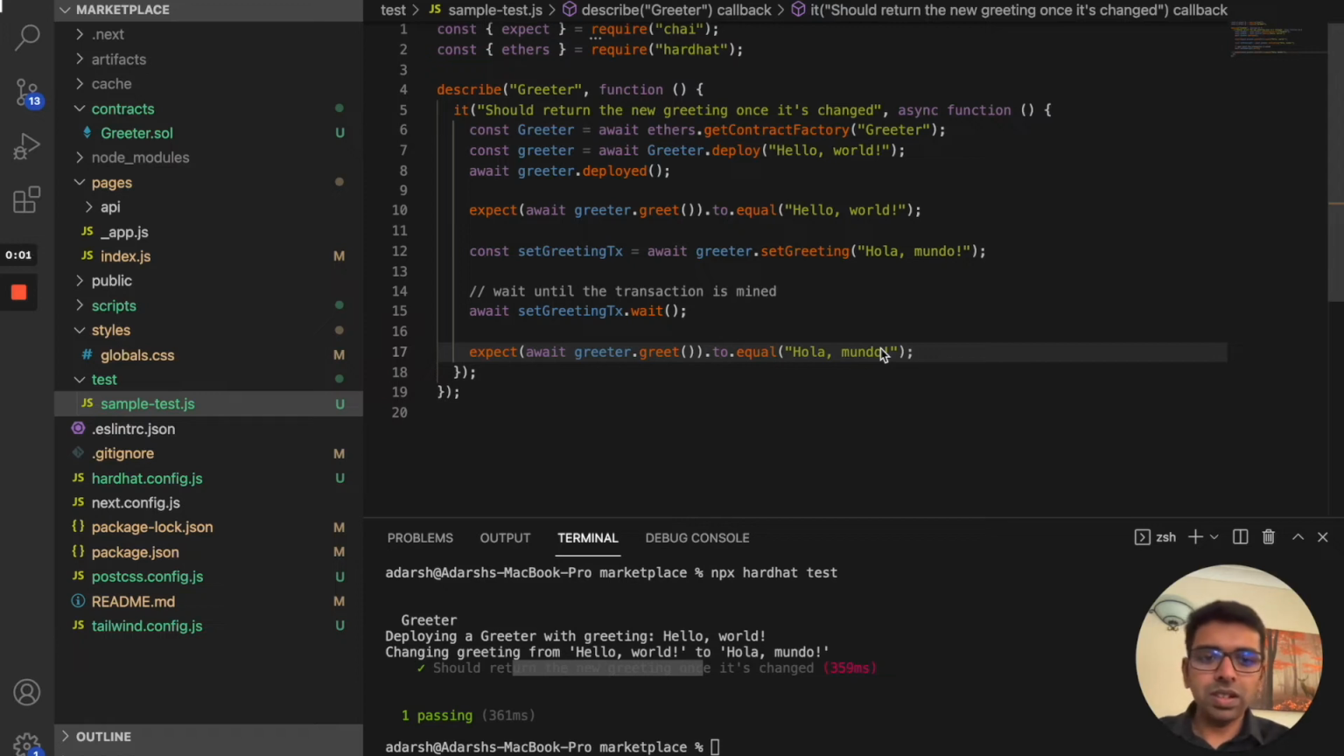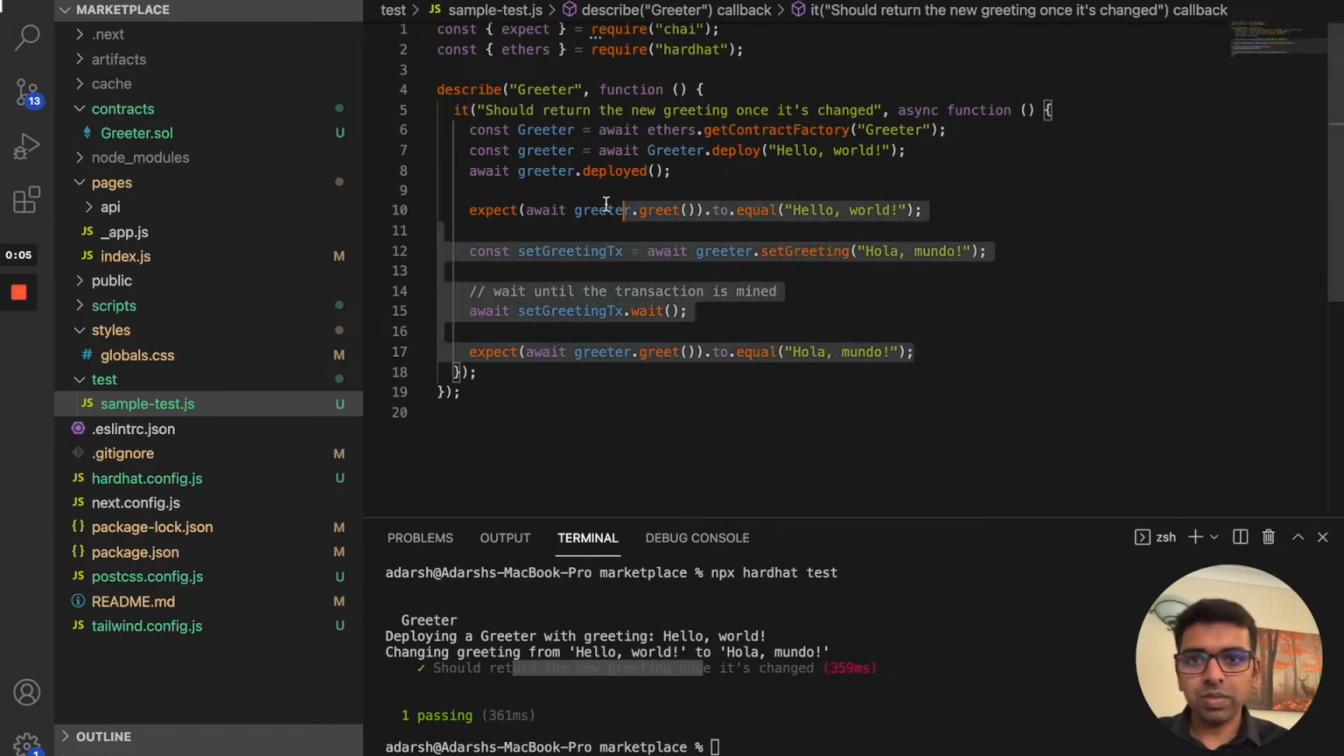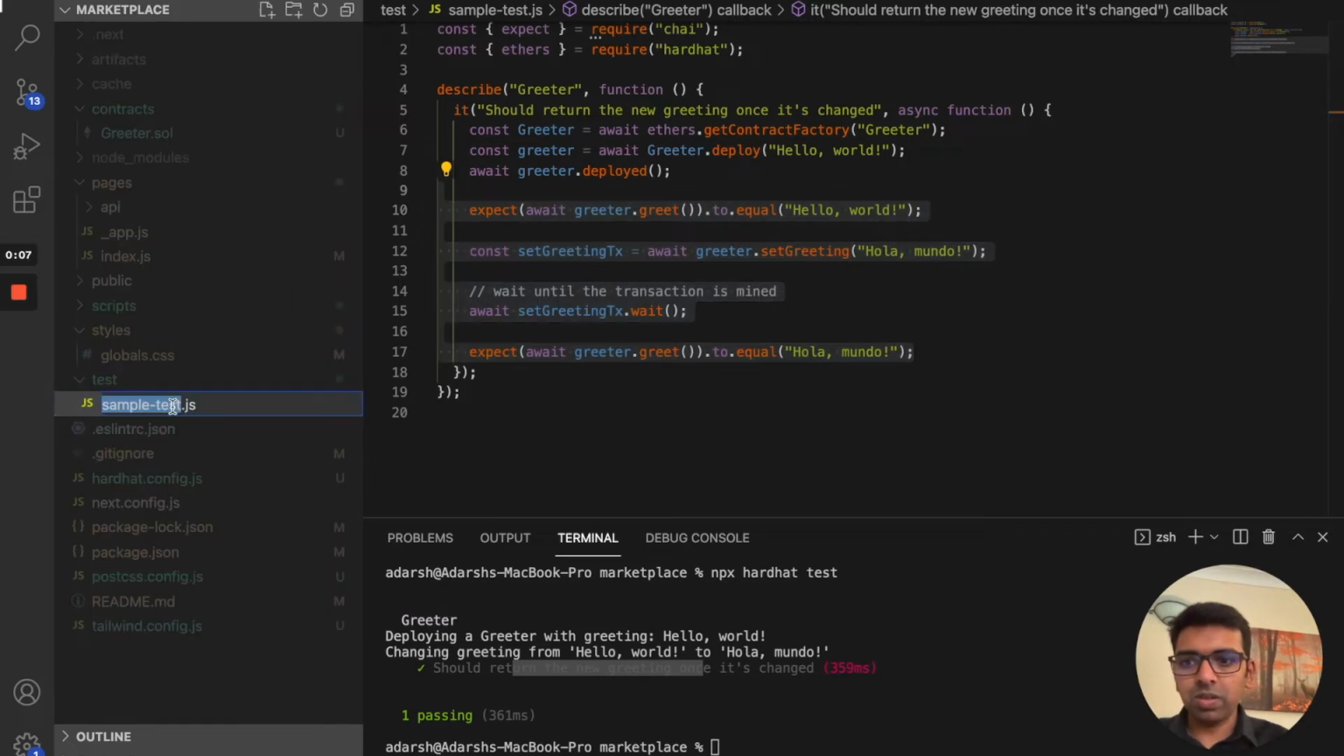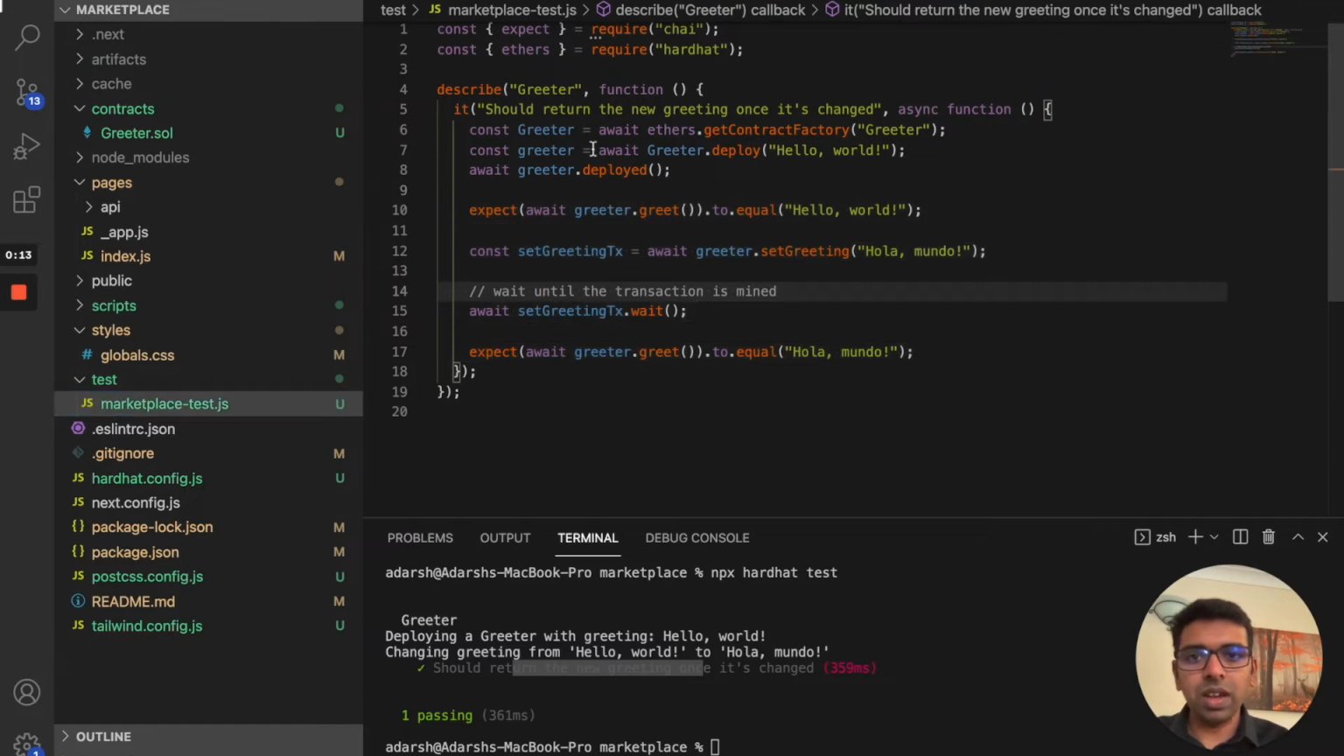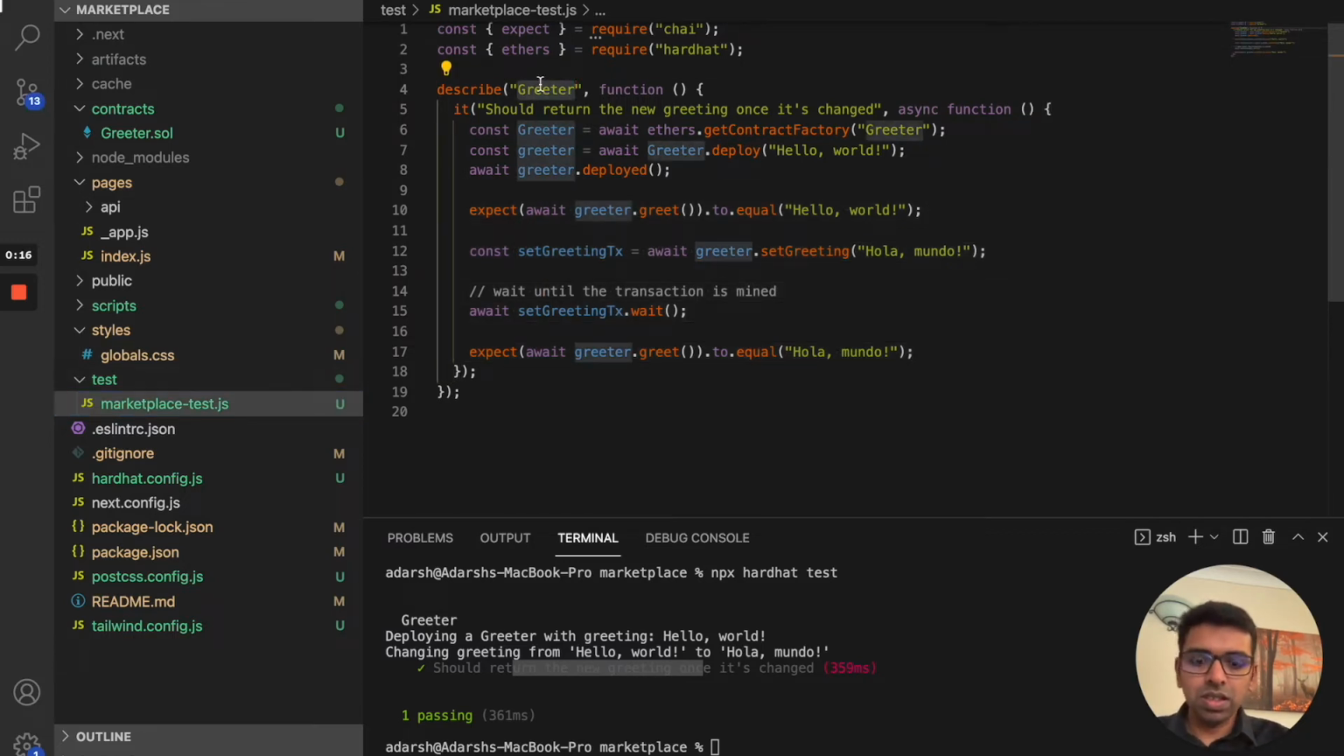Let's just start writing our marketplace contract. So let me go ahead and delete some of this stuff. I'm going to rename that to marketplace test.js. Then I might have this. I'm going to change this to marketplace. And so we're going to follow a TDD development. So we're going to write the test, and then first thing, let me change this.